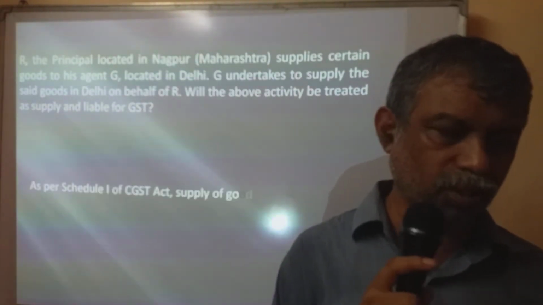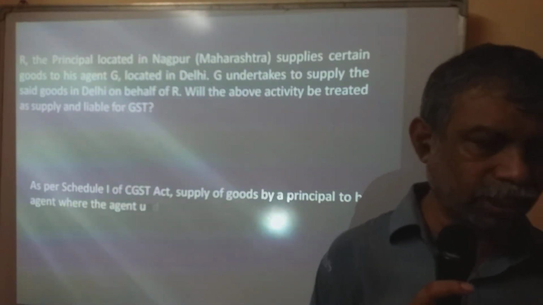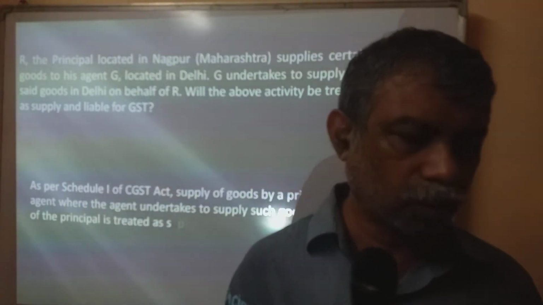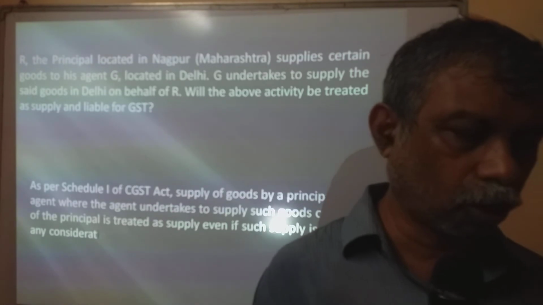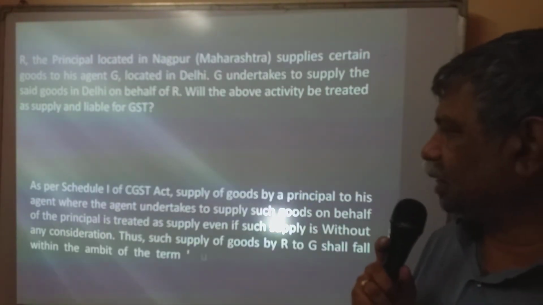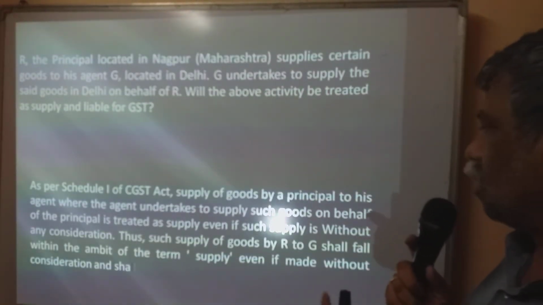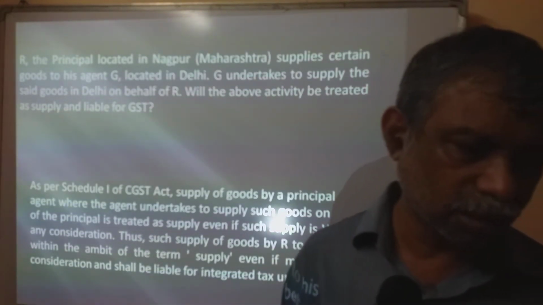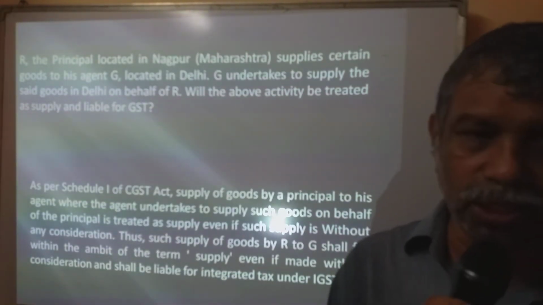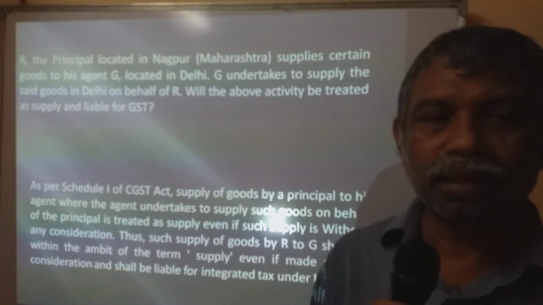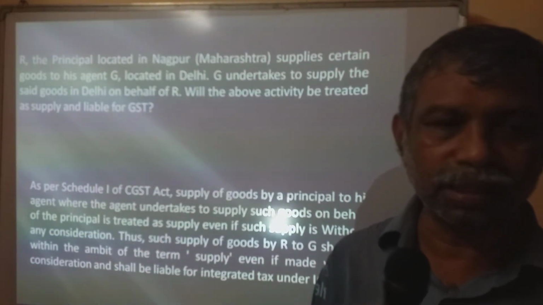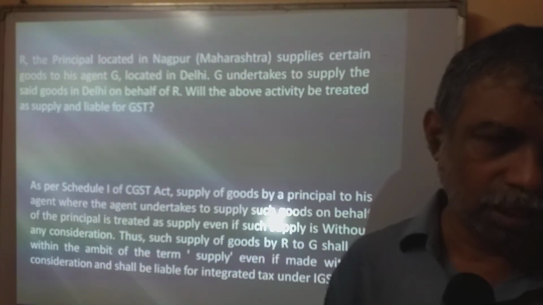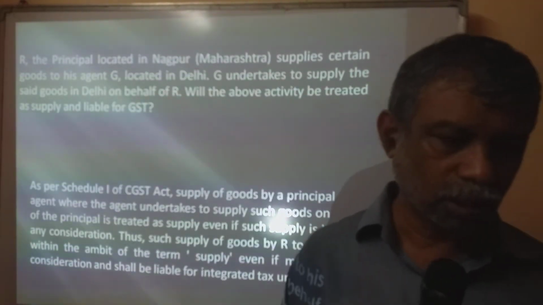Answer same, because we saw agent to principal, here principal to agent. Principal located in Nagpur supplies goods to his agent. Clear? Okay. So this case also to be treated as supply and GST to be charged. I hope you understood the details.